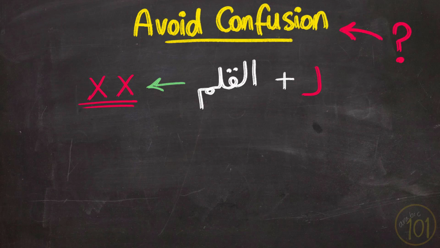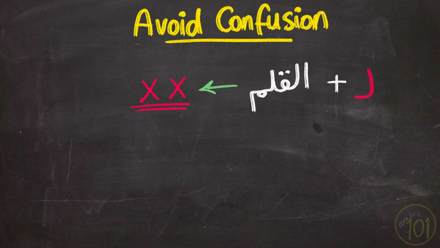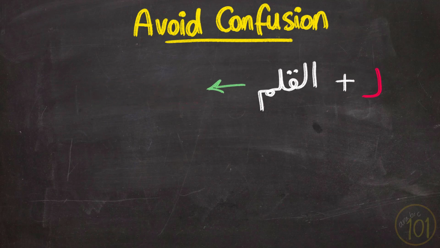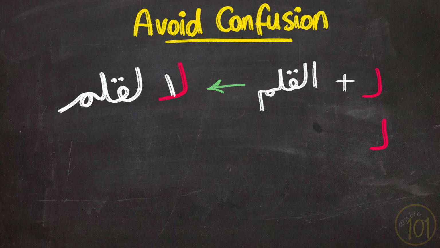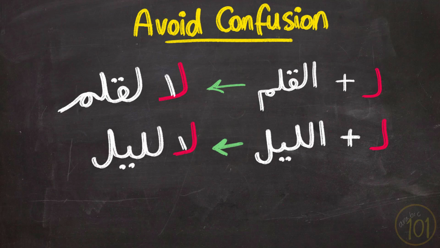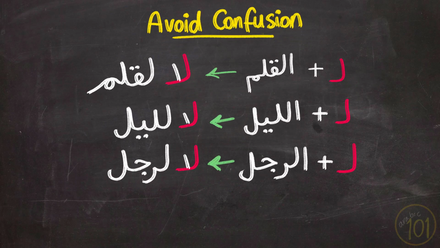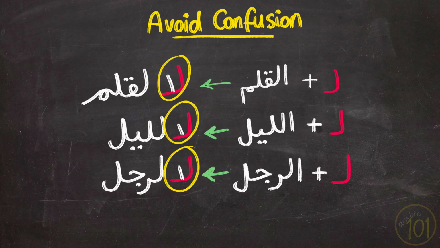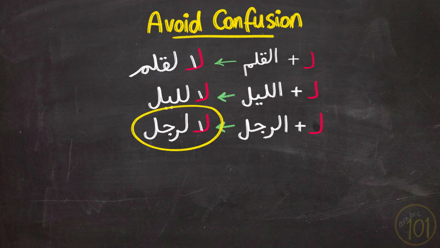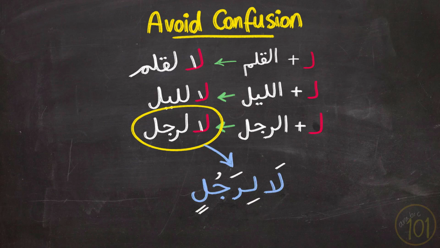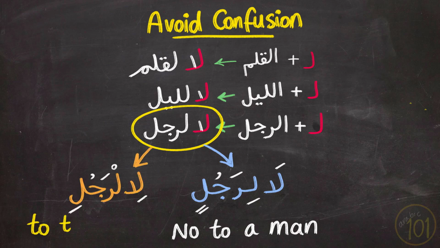But what does that mean? Well, if we treated lam like any other preposition, we'll actually create a word which will definitely confuse the reader. Let's try it out to understand what I mean. You can already see the formation of the negation tool in Arabic, la, which means no. So when reading this, it could mean la lirajul, no to a man, or lirrajul, to the man.